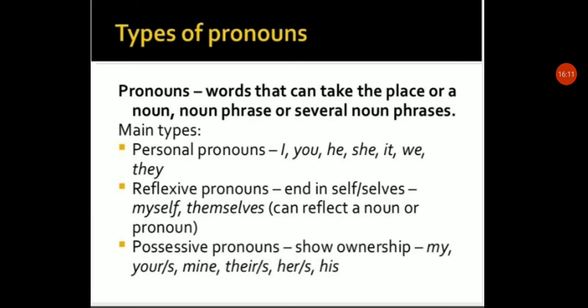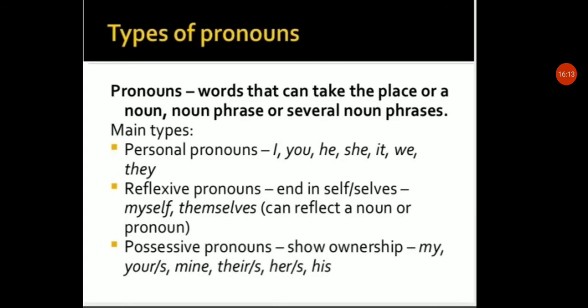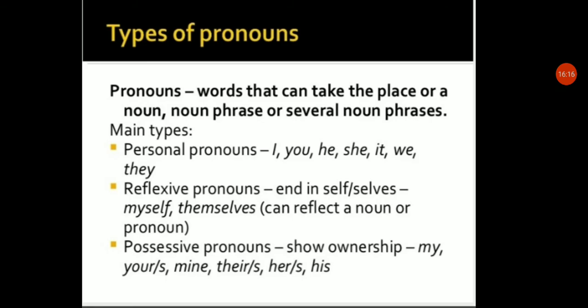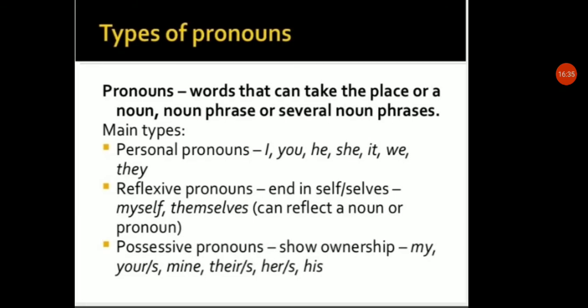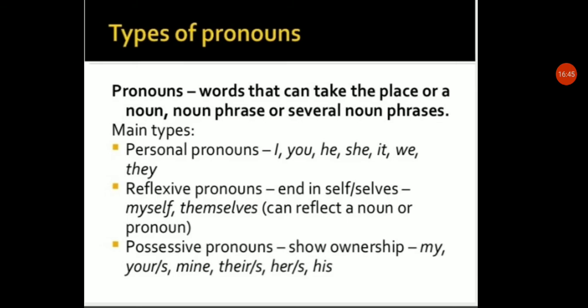And possessive pronouns show ownership, belongingness: my, yours, mine, her, his, their. So there is a slight difference between reflexive and possessive pronouns. Reflexive pronouns reflect the noun or pronoun in the sentence, shown with the ending -self or -selves. And possessive pronouns show ownership or belongingness: my, your, mine, their. Okay, there is a slight difference.